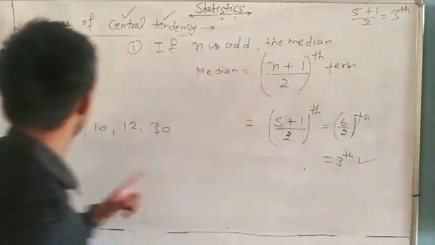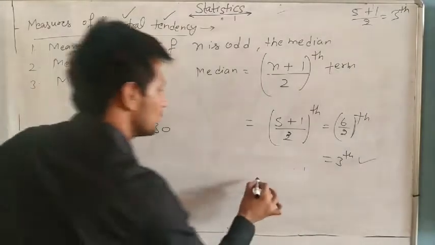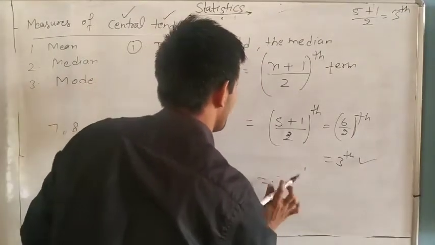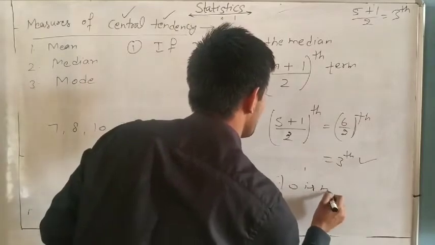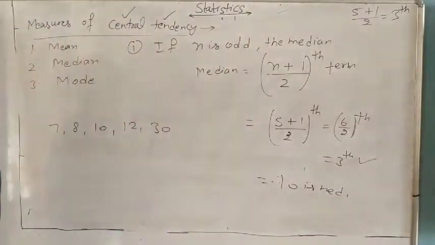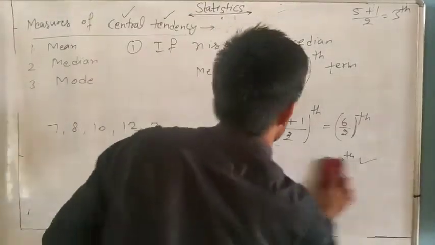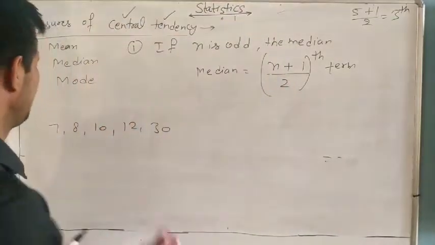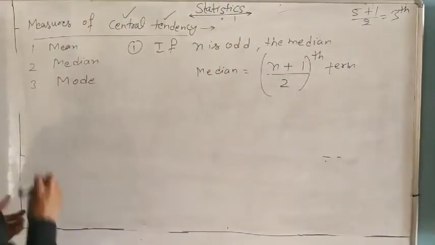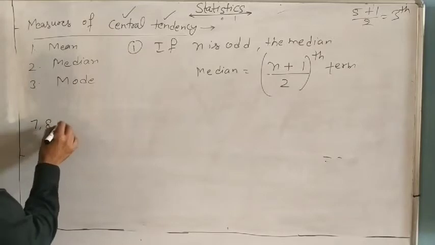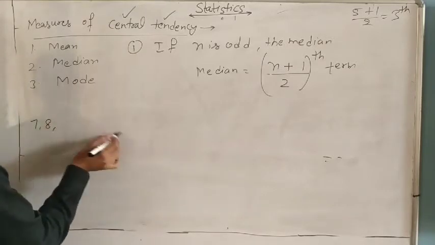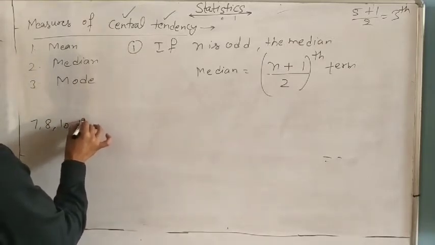Which one? Third is 1, 2, 3. So therefore 10 is the median. Understand? Same as it is.